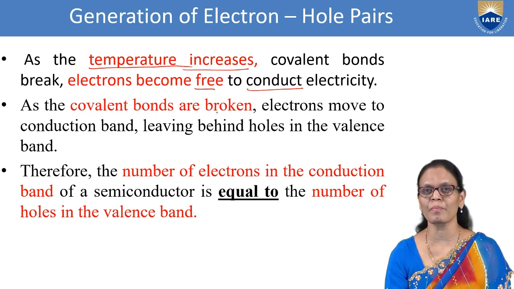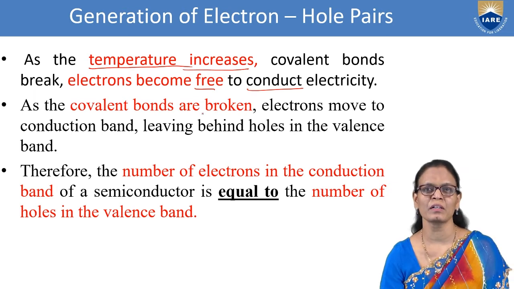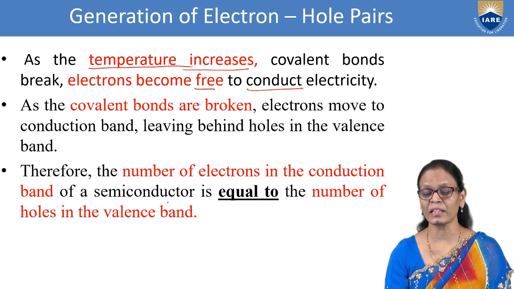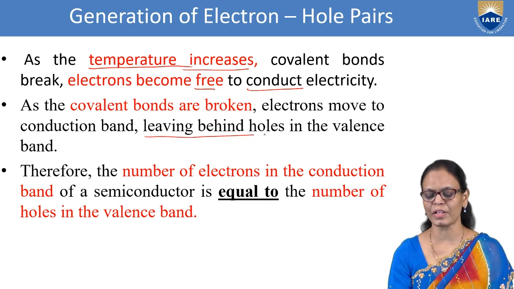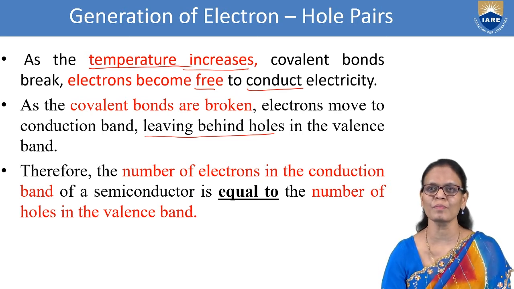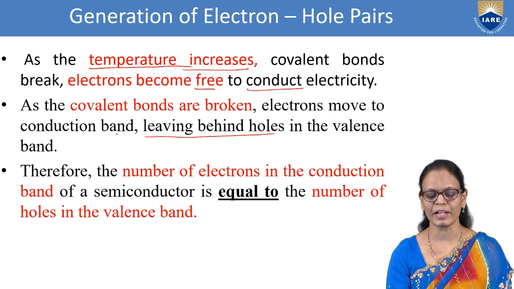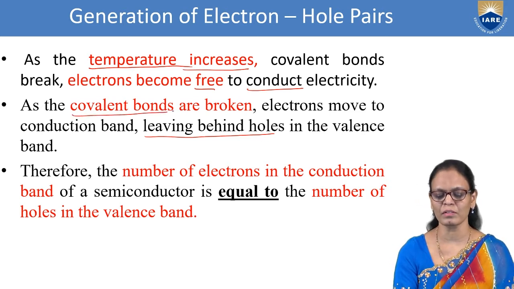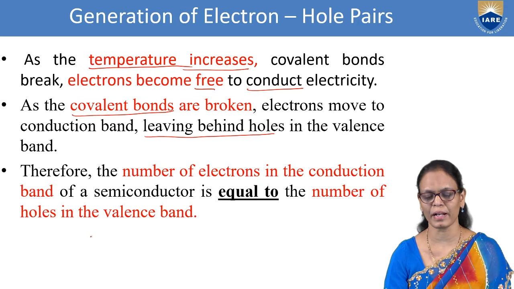So, when the bonds are broken, they are free. Once they are free, they move into the conduction band. And in the valence band, we have holes. So the electrons are coming from the valence band to the conduction band. In the valence band there will be holes, and these electrons have gone to the conduction band.